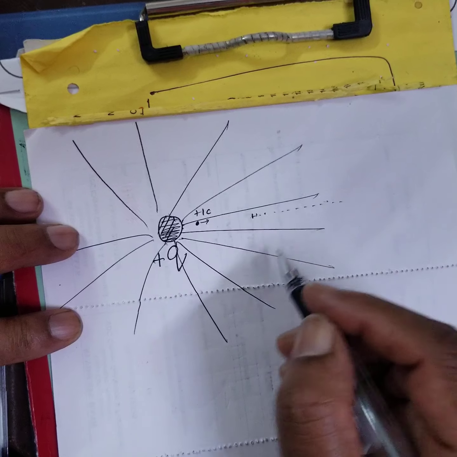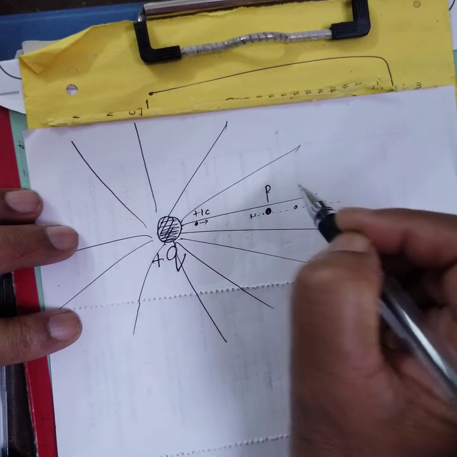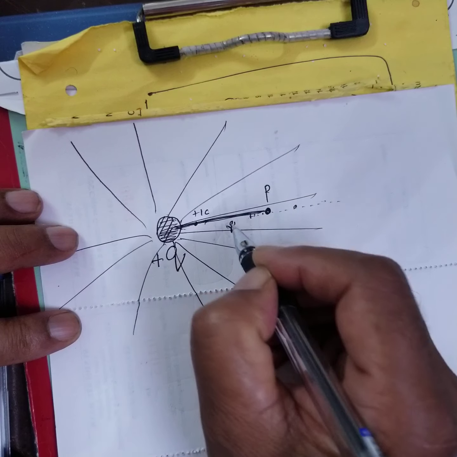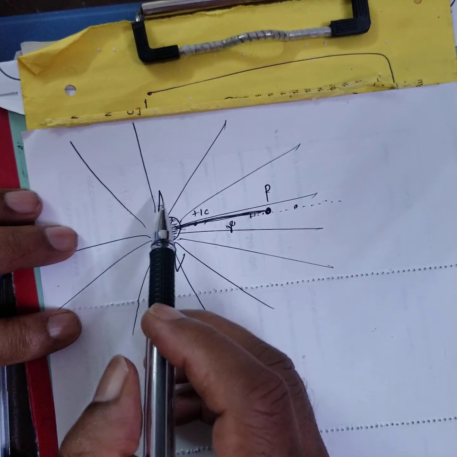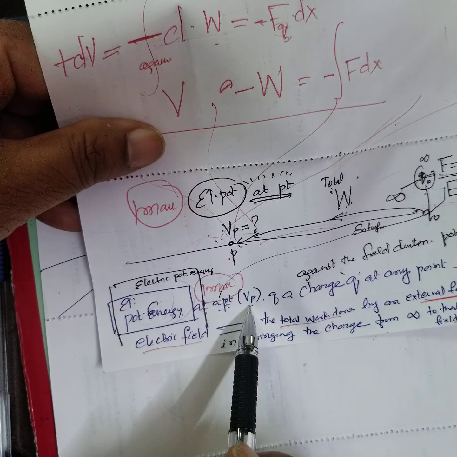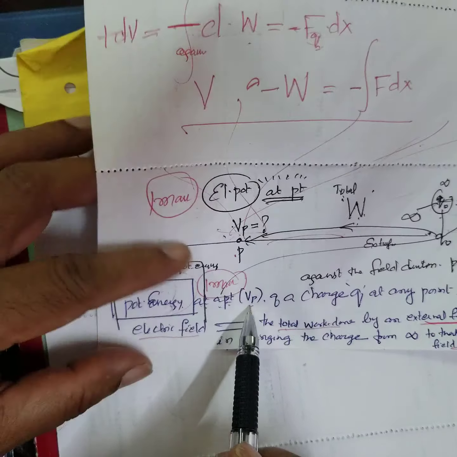repulsion decreases. Suppose I take one particular point P, this point, which is at a distance of R from the position of the charge. Position of charge is A. I am keeping a point. My aim is to find what is the potential at this point. This is potential energy at the point. Potential energy at a point. Energy of a charge, potential energy of the charge.